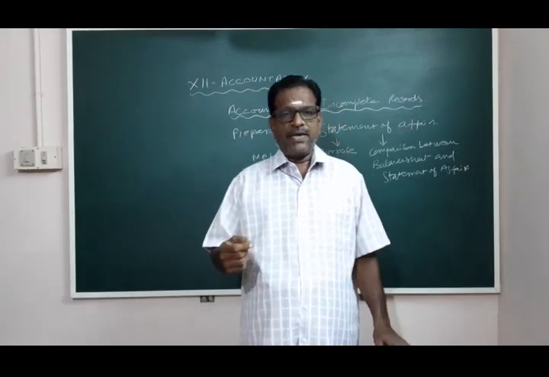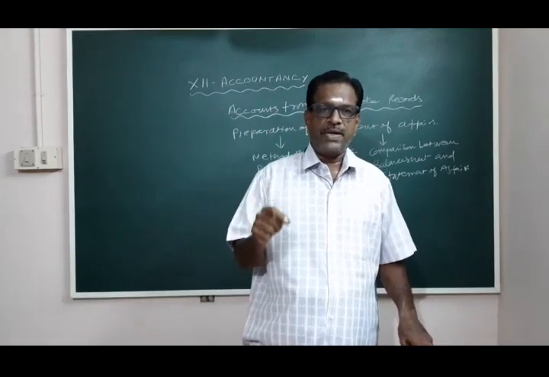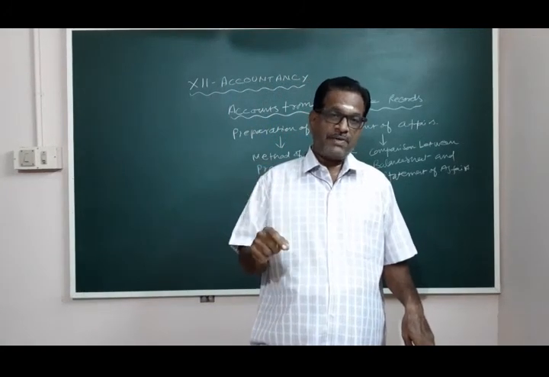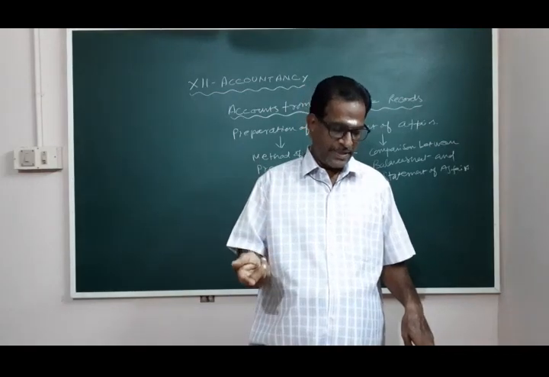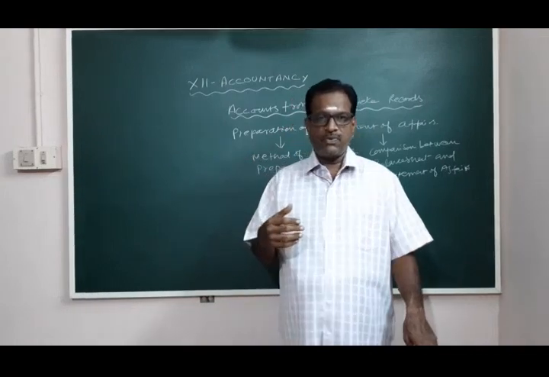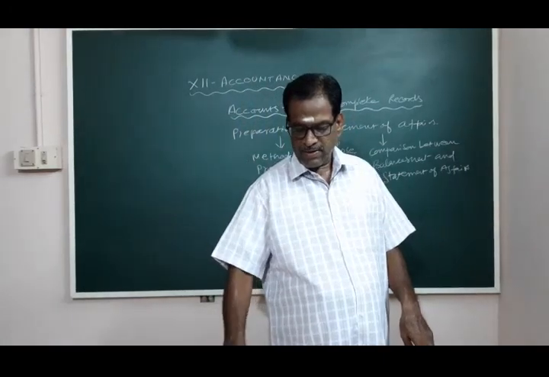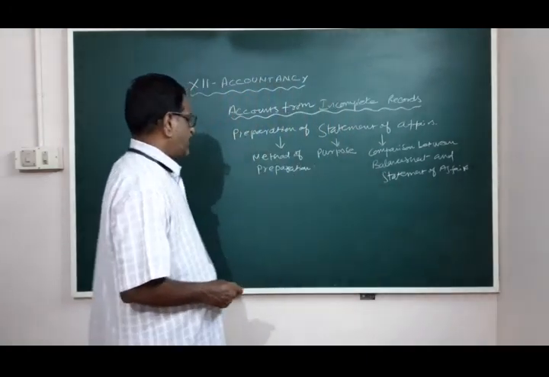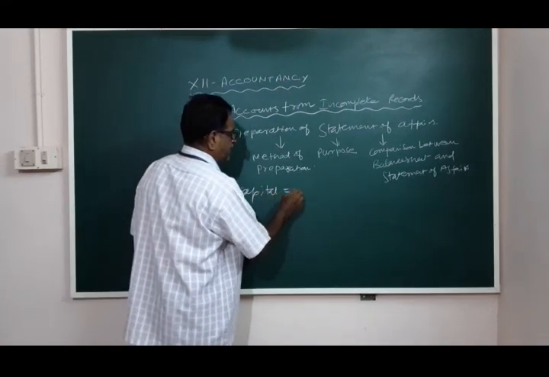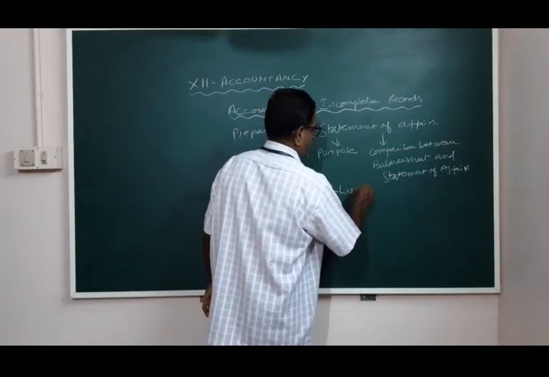But he may be able to tell you what all are the assets and liabilities possessed by him on a particular day, that is, at the beginning of the year and at the end of the year. As a student of 11th accountancy, all of you know that we can find out capital by way of deducting liabilities from assets. Here the formula used is capital is equal to assets minus liabilities.